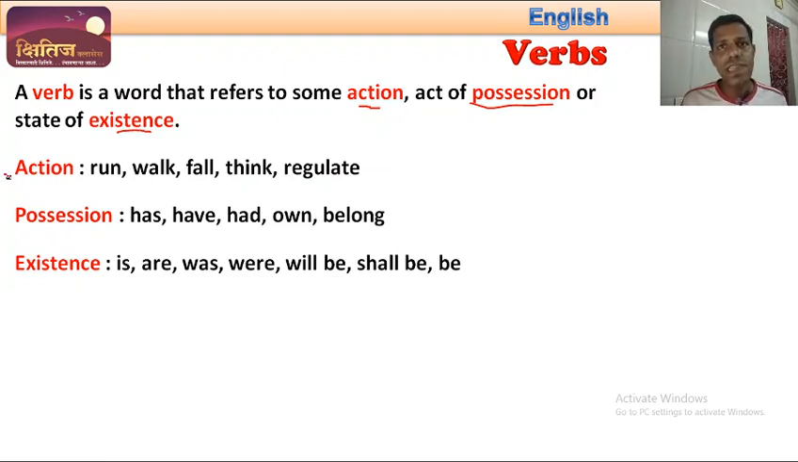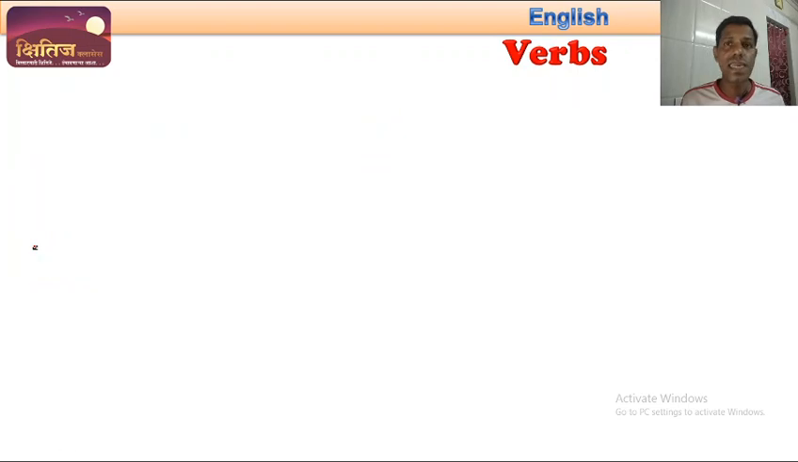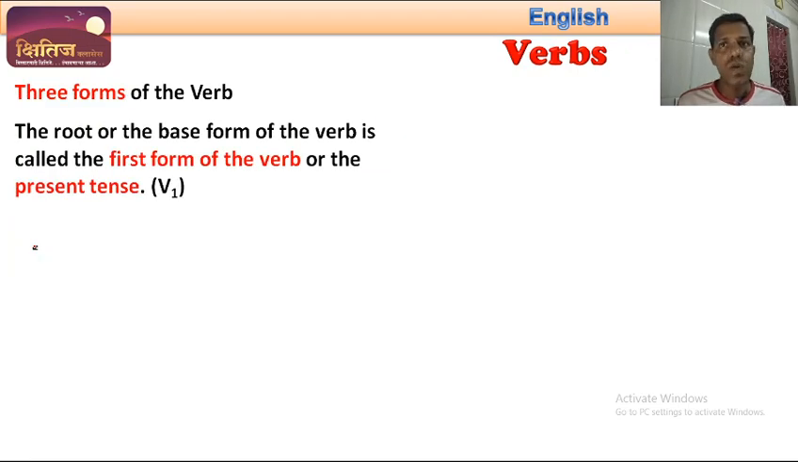So all these three types of words, or the words which are used for these three purposes, are called verbs. Okay. So now that we have understood what is a verb, let us see the three different forms of a verb. Okay. The root or the base form, ज्याला आपण मराठीमध्ये मूळ रूप असं म्हणूया. The root or the base form of the verb is called the first form of the verb, or the present tense form. Okay. And we will be using the word V1 to indicate this.